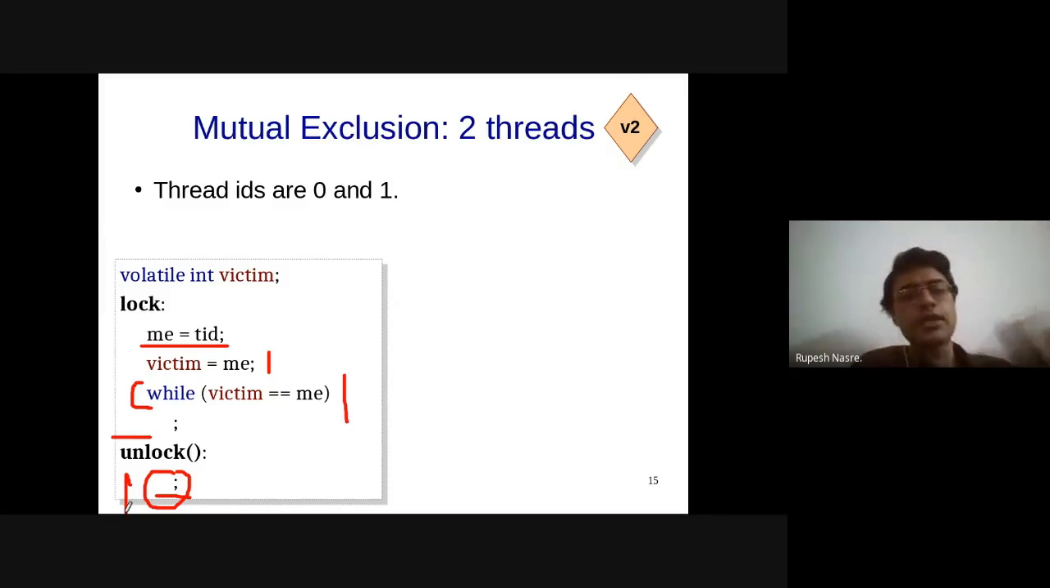So this also ensures that there is mutual exclusion. And the other way around, we can also argue that thread 1 comes in first and so on. So do you agree that the mutual exclusion is guaranteed in this case? Anybody sees any issues with this mutual exclusion guarantee? Assuming that victim equal to me is there in unlock. Any suggestions?